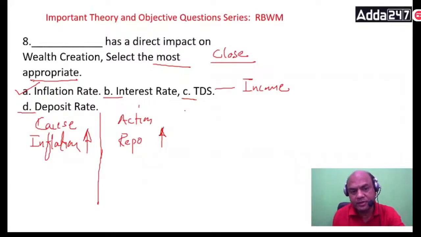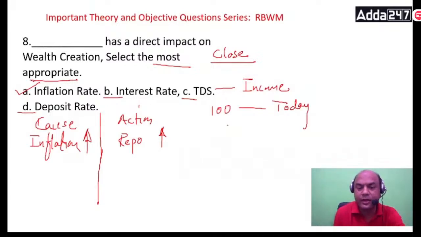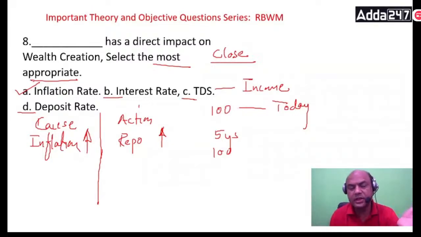Now, what is inflation? Just to explain in one or two lines, whatever you can buy today with rupees 100, you cannot buy the same thing after, let's say, 5 years. Today bread comes at around 40 to 50 rupees generally.